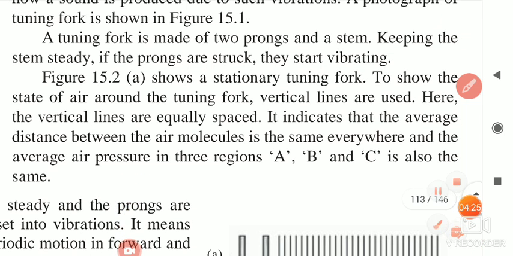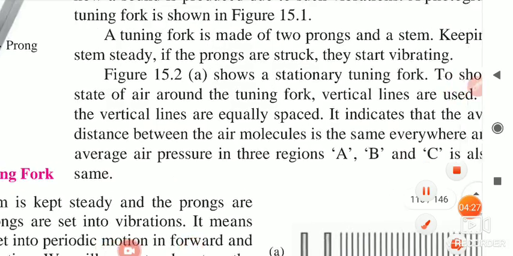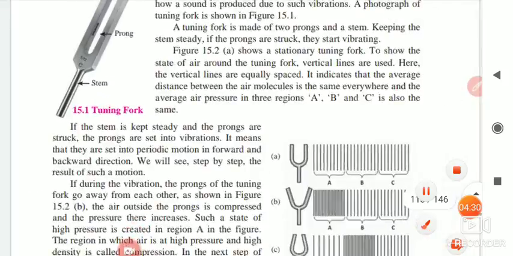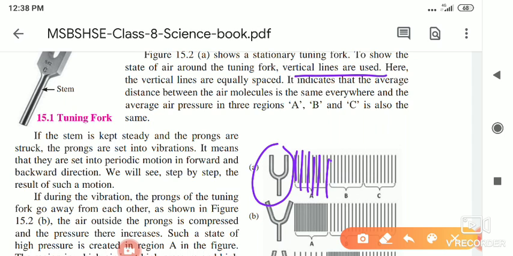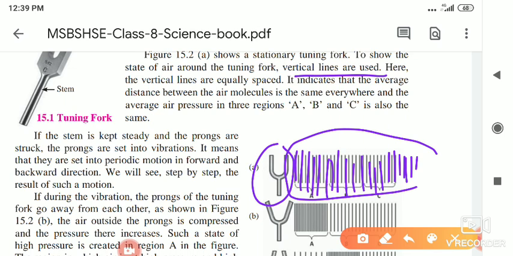Figure 15.2 shows the stationary tuning fork. Figure 15.2a shows the stationary tuning fork. Here it is a tuning fork and it is stationary. There is no vibration. Now we are going to study how sound is produced. The vertical lines are used to show the air, which is the same everywhere. Here the stationary tuning fork is there and the air is around it.